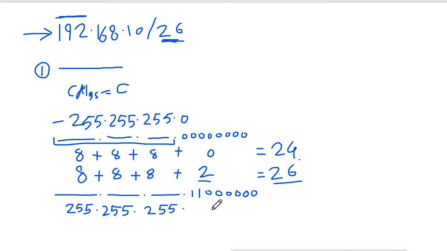So when it is not 0, it is actually what? These two bits are on. Now we know the value of these first two bits of the 8 bits, the value is 128 and 64, and when I combine these two values it becomes 192. So this is the subnet mask we have for this /26. So we solved the first question now. Now we can go for the next one.